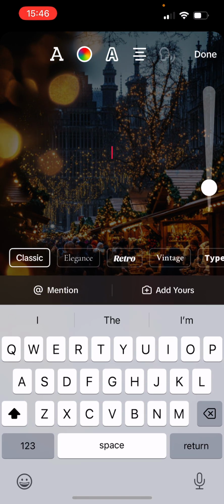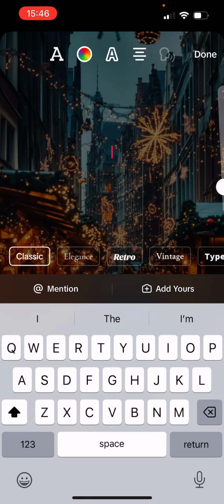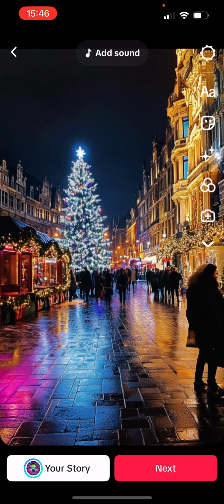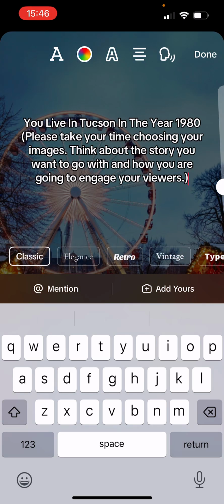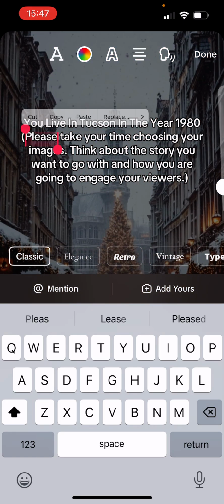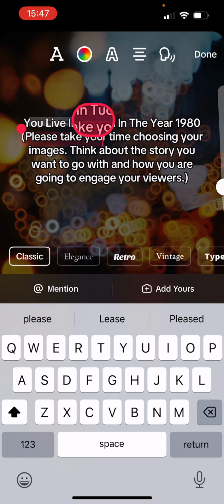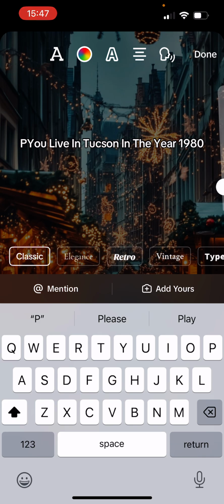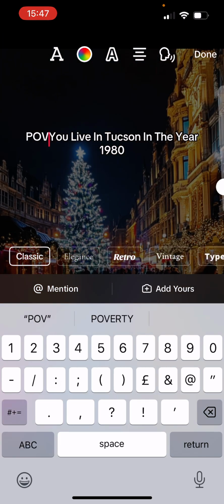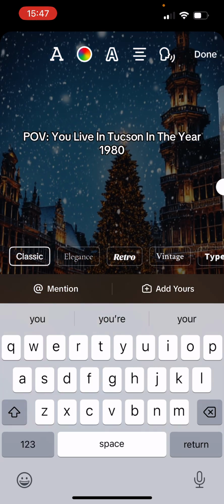Then you need to add the POV, point of view. So I'll copy and paste that exactly there. I normally get rid of this. Then I normally write POV, and then I copy